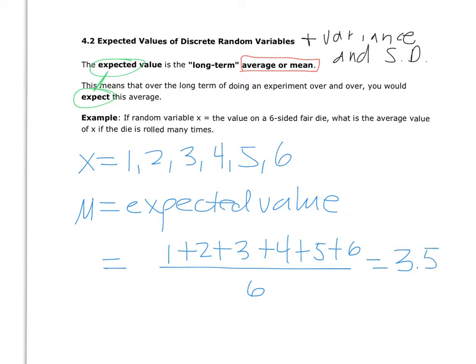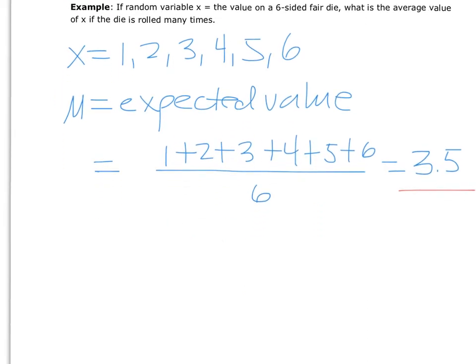So if we rolled a die many, many times and we recorded the result each time, and then we took the average, we would expect that that average would be 3.5. So notice that that 3.5 isn't an actual value that x can take on. Okay, so the expected value is really like an average or a mean. It doesn't have to actually equal a value that the random variable can take on.